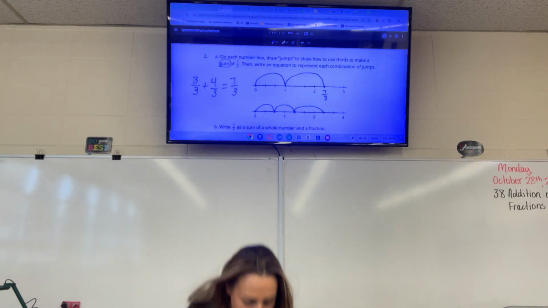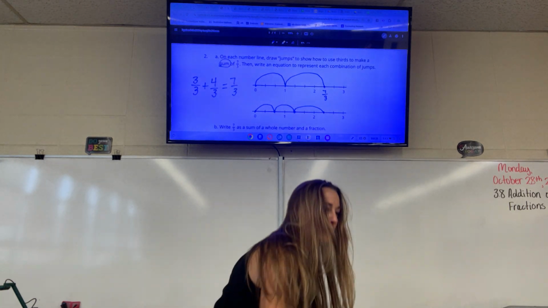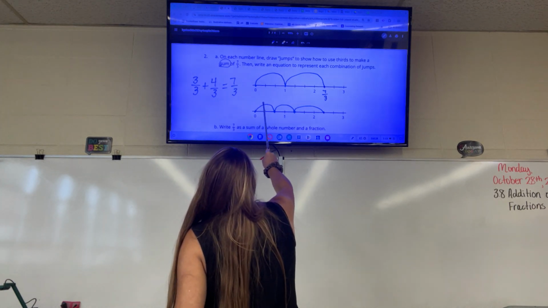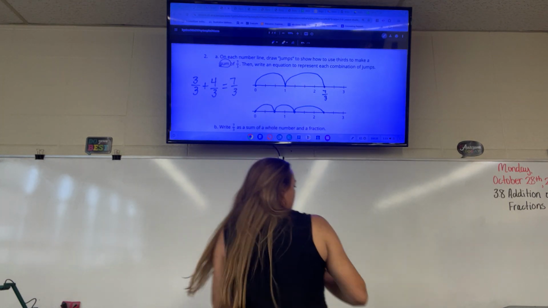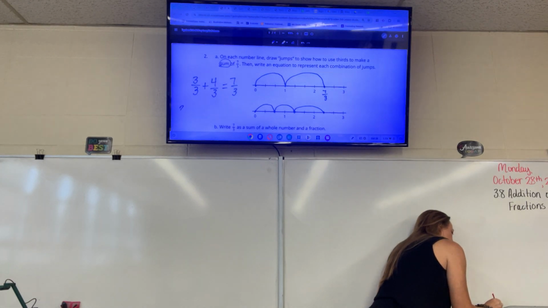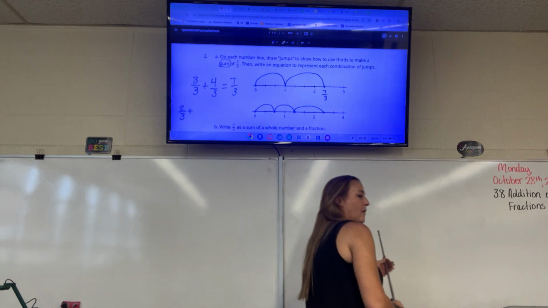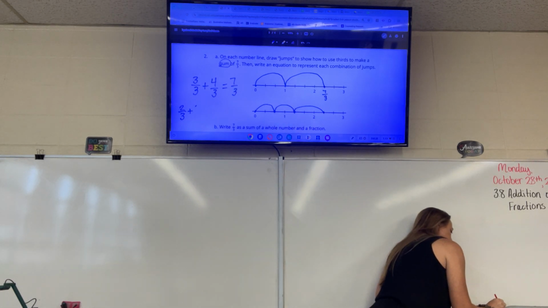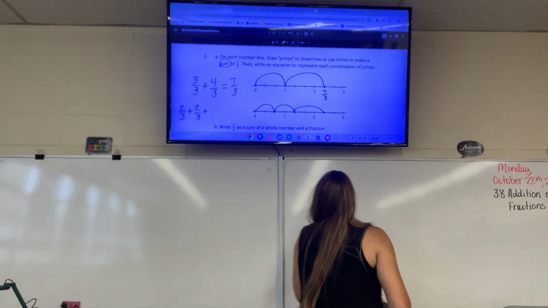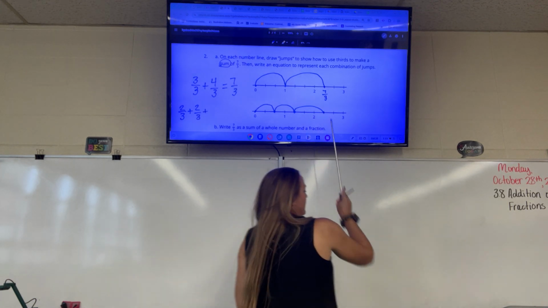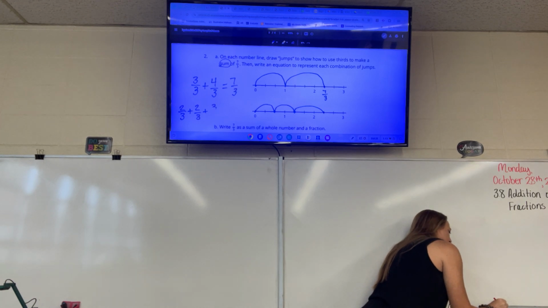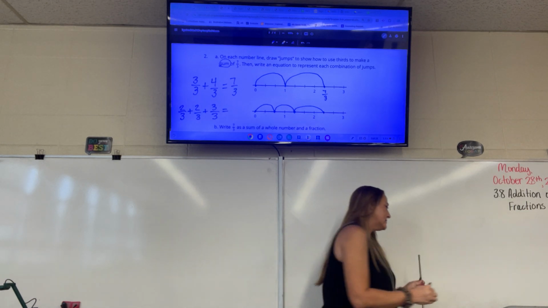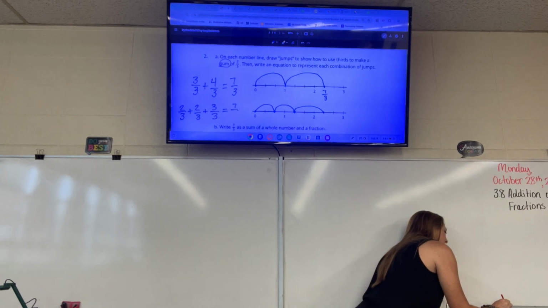Since we have 3 jumps, this is 1/3, 2 thirds, so that's where we start. 2 thirds plus 1/3, 2 thirds, 2 thirds plus 1/3, 2 thirds, 3 thirds. And if you add up 2 plus 2, what do you get? 4. And 4 plus 3? 7. And the denominator stays the same.